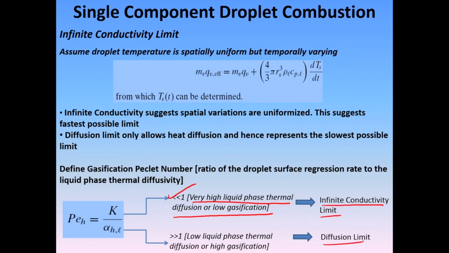On the other hand, when Peclet number is much greater than 1, this is a diffusion limit. So, both of these two limits determine whether we can take the droplet to be in the infinite conductivity or the diffusion limit. Diffusion is basically like a spherically symmetric droplet evaporation model. Okay. So, diffusion limit always allows heat diffusion and hence represents the slowest possible limit, while the infinite conductivity suggests the fastest possible limit.